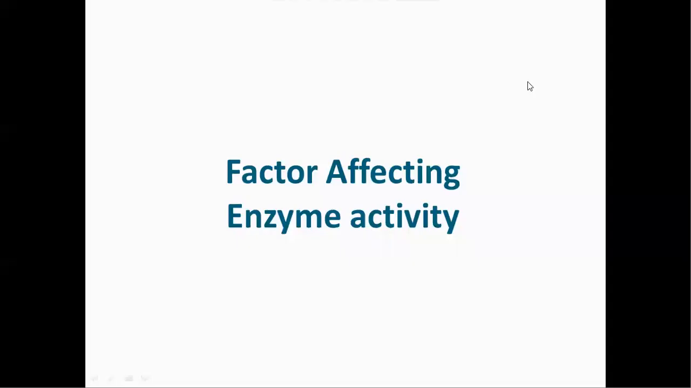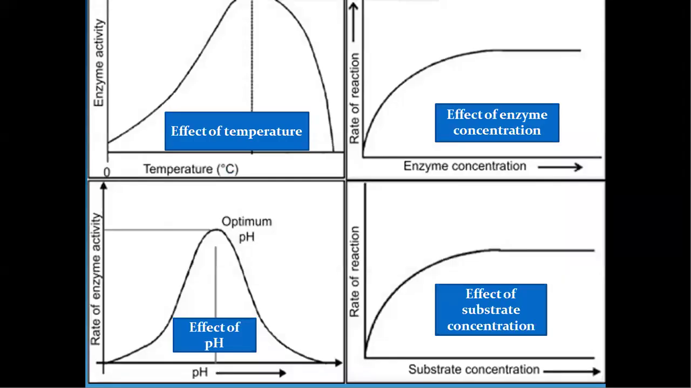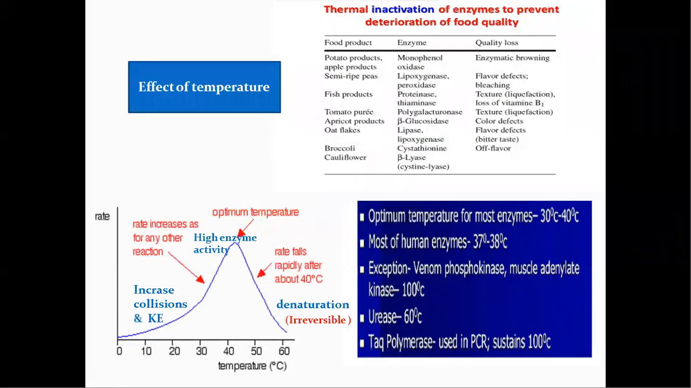Hello everyone. Today's topic is factors affecting enzyme activity. In today's lesson, we are going to learn about four important factors: effect of temperature, pH, enzyme concentration, and substrate concentration. The first important factor here is the effect of temperature.